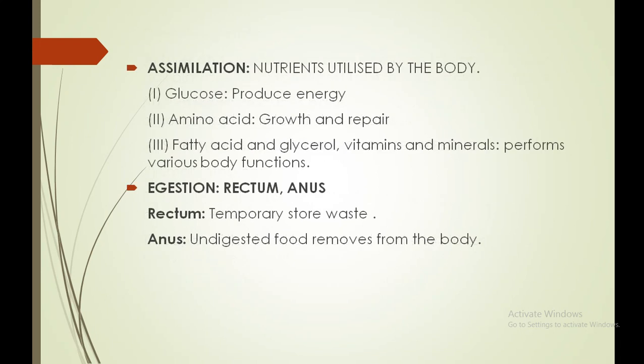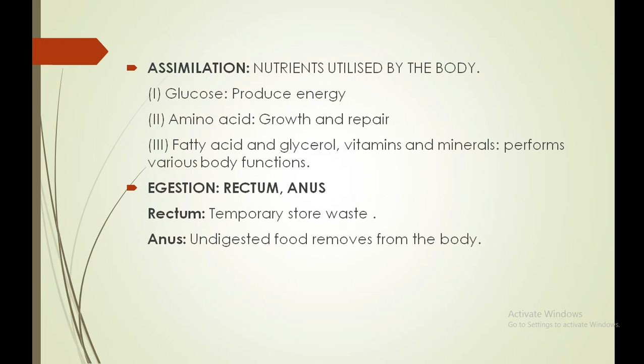Moving to the next is the assimilation process, which I explained just now. Whatever nutrients have been absorbed into the blood are transported to all the body cells, and these cells use these nutrients. For example, sugar is used for producing energy.